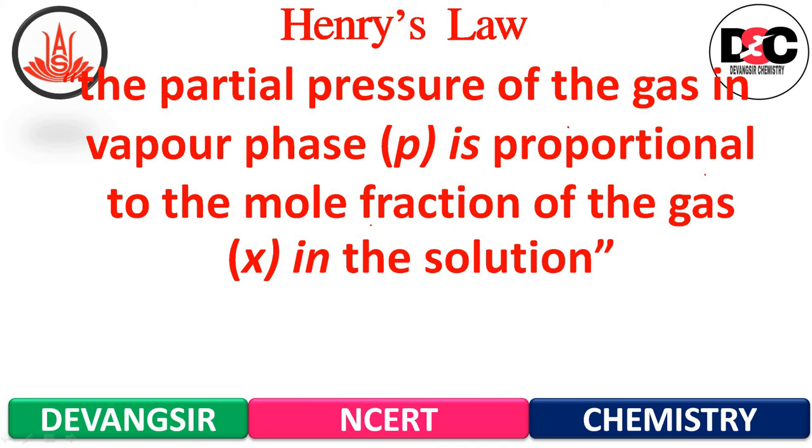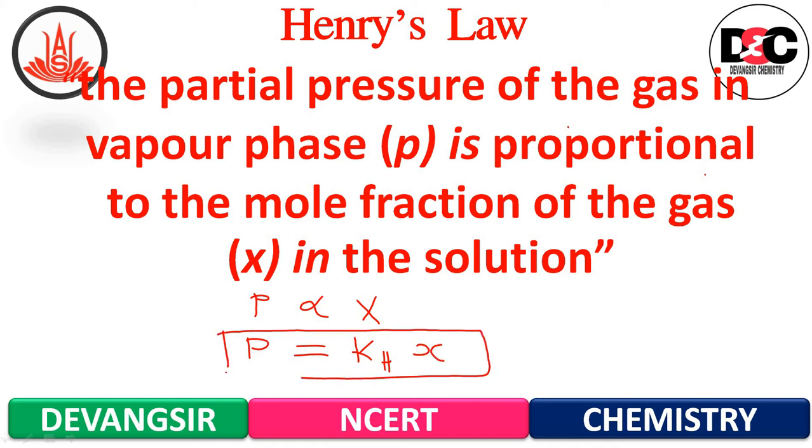Now let's write P proportional to X. P, remove the proportionality constant, keep Henry's constant, that is P equals Kh into X. Here if you see, P is the partial pressure, X is the mole fraction, and Kh is Henry's constant.